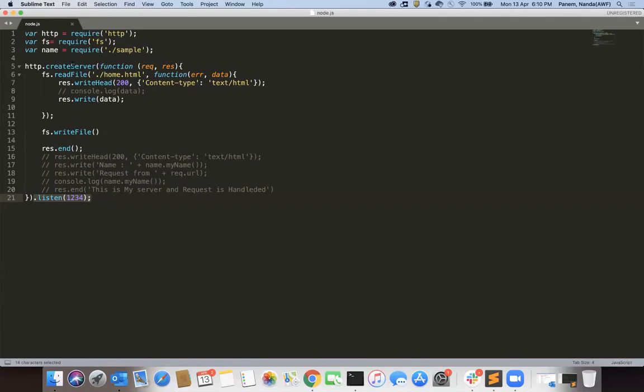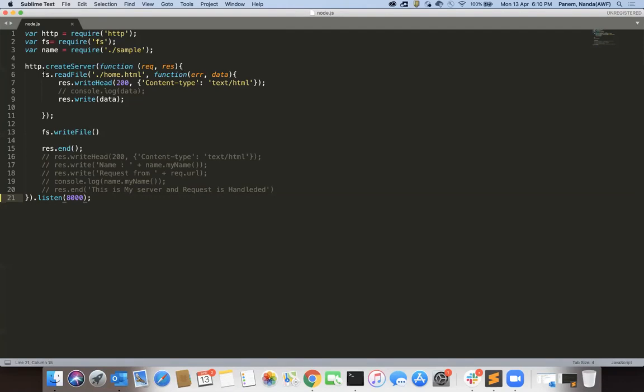So for this Node.js application, I'm creating a server using createServer, and then I'm using a port number called 1234. You can use any number; normally people use 8080 or 8000. That is your wish, whatever we want. Normally we use 8080 or 8000.